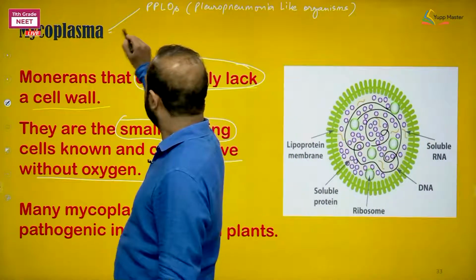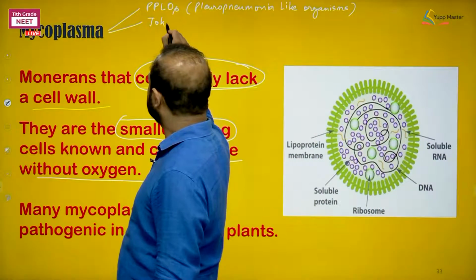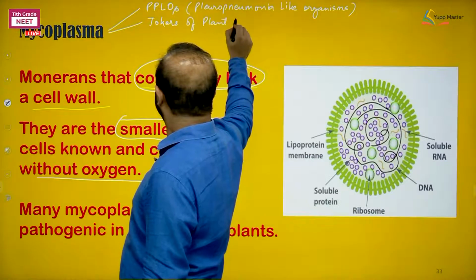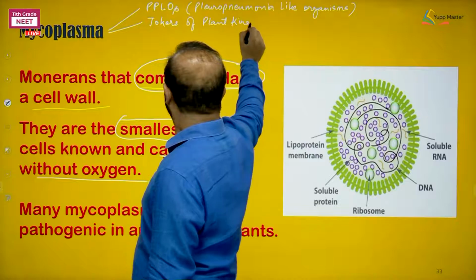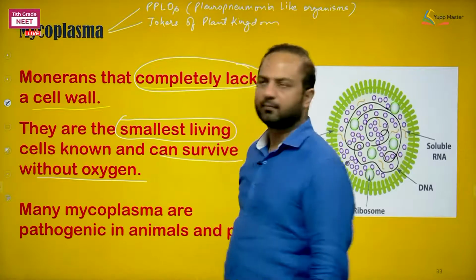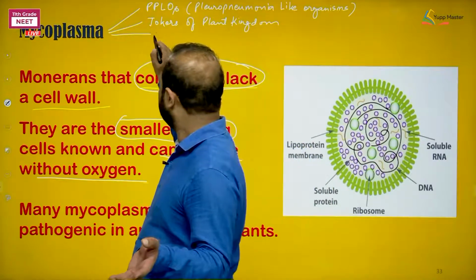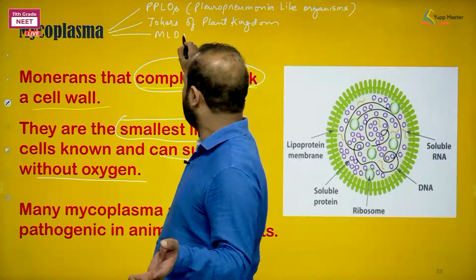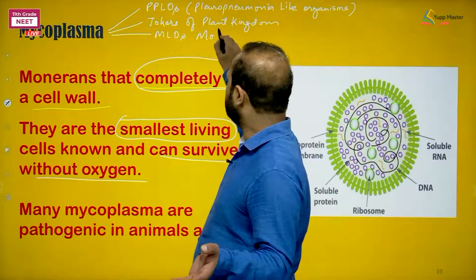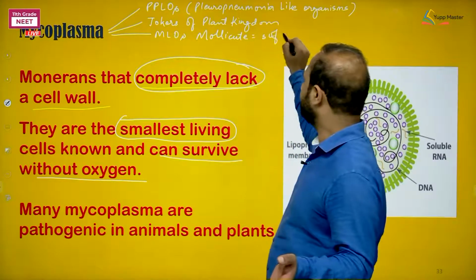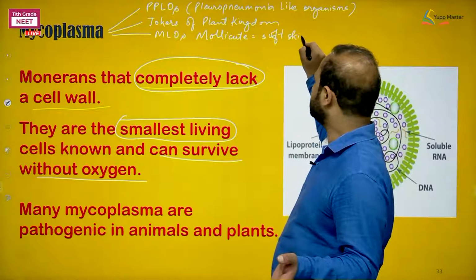Secondly, they are called jokers of the plant kingdom, because they are changing their shape. MLOs, mollicute like organisms. Mollicutes means soft skinned. Their covering is soft.